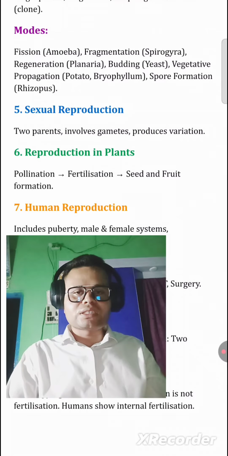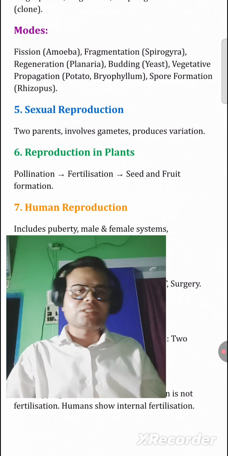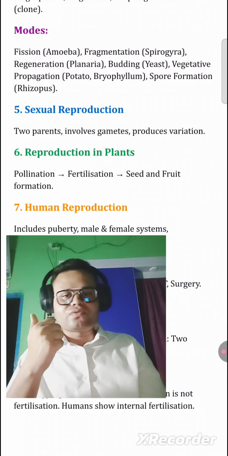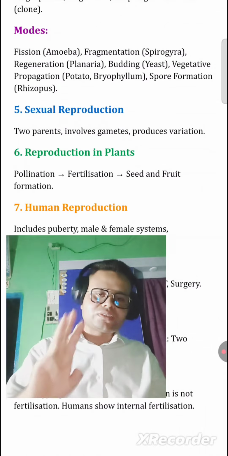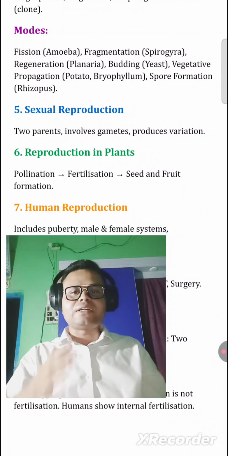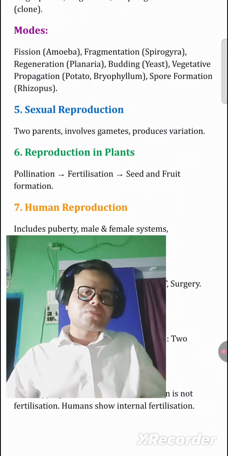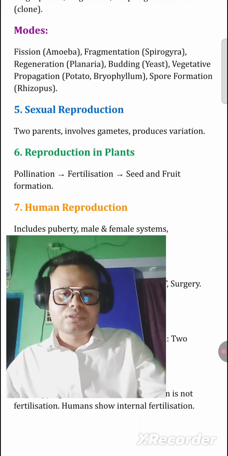Next, we talk about reproduction in plants. Reproduction in plants includes pollination, fertilization, and seed and fruit formation. Seed and fruit formation happens within this. These things come under reproduction in plants.